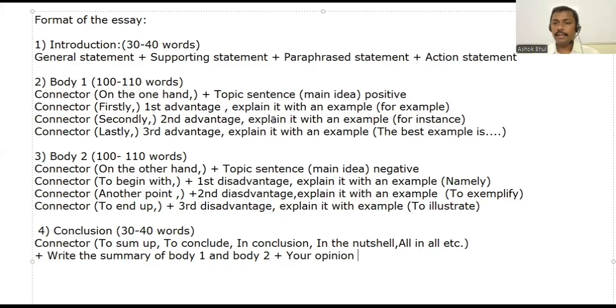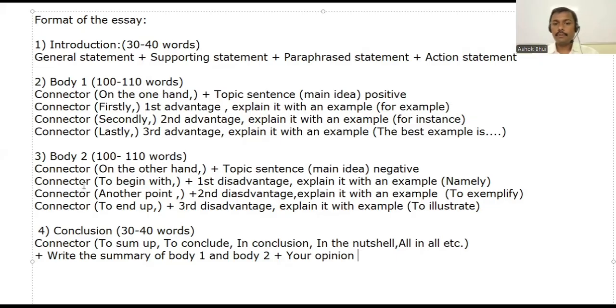Explain it with an example. For instance, is the word used for that. And lastly, okay, third advantage, explain it with an example. Best example is. So here we talked about advantages. Now we're going to talk about disadvantages. The body 2 will be there. Paragraph number 3. Okay, by mistake I wrote the same.